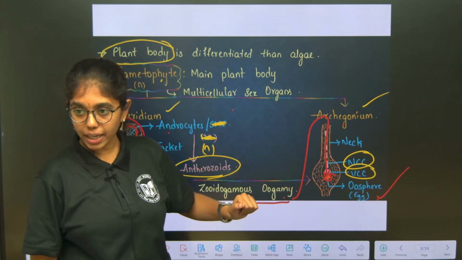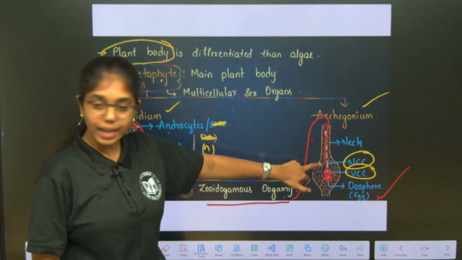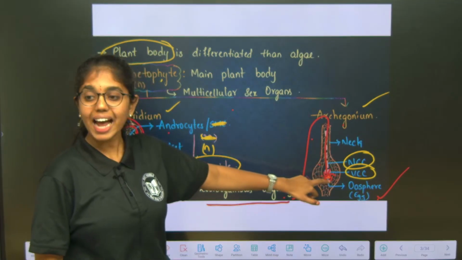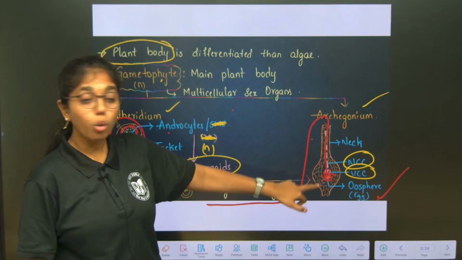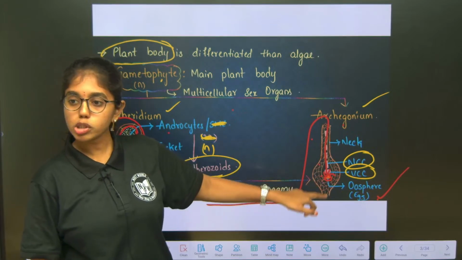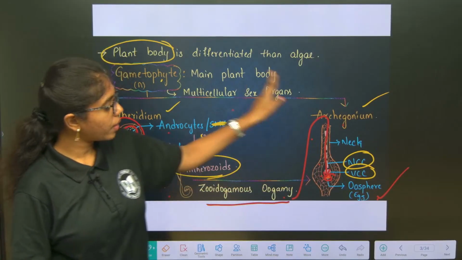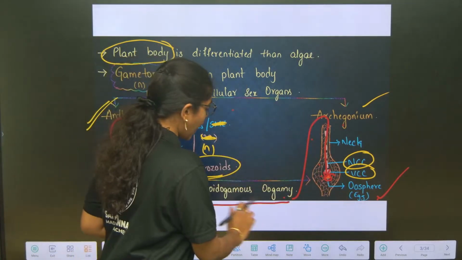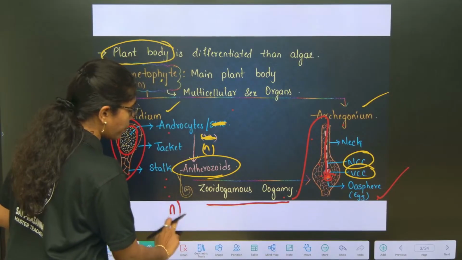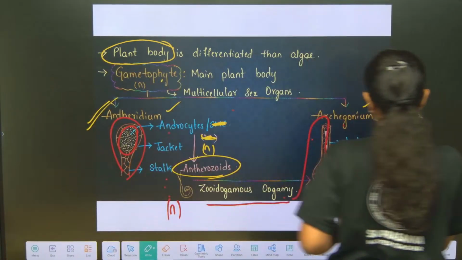Archegonium is also jacketed. It has a neck, neck canal cells, venter canal cells, and at the bottom you can see oosphere or egg. Oosphere or egg is one and the same. Okay, this antherozoid will reach out the egg. Both are haploid. Remember, antherozoid is haploid, egg is also haploid.